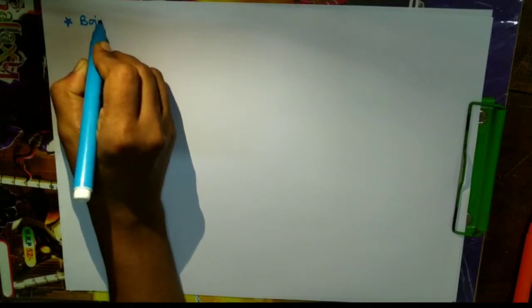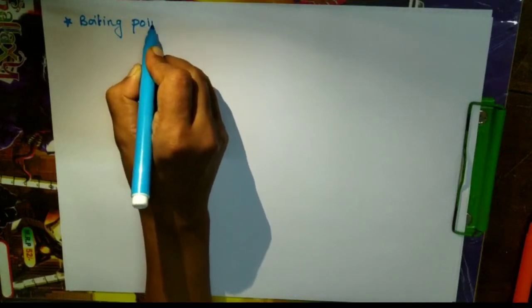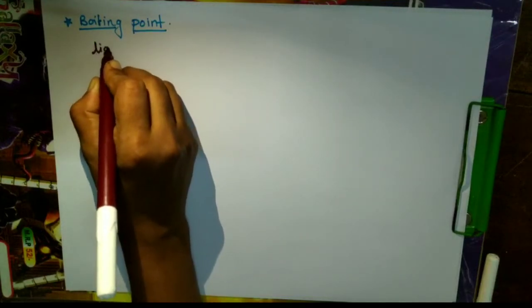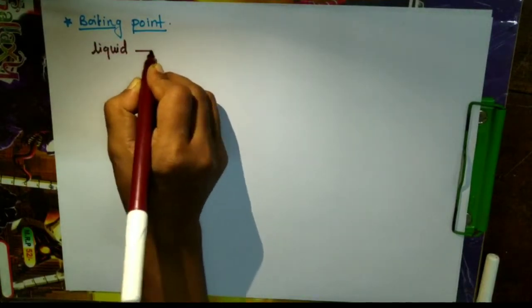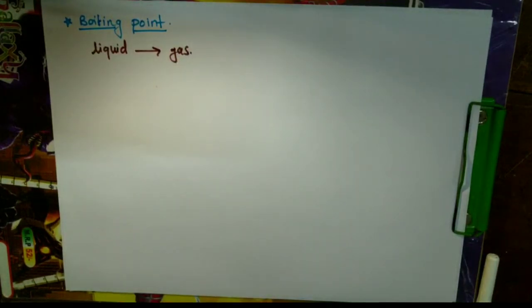Now we are going to see the next property, that is boiling point. The boiling point of phenol, alcohol and ether: the temperature at which a liquid is converted into a gas, that temperature we call the boiling point.